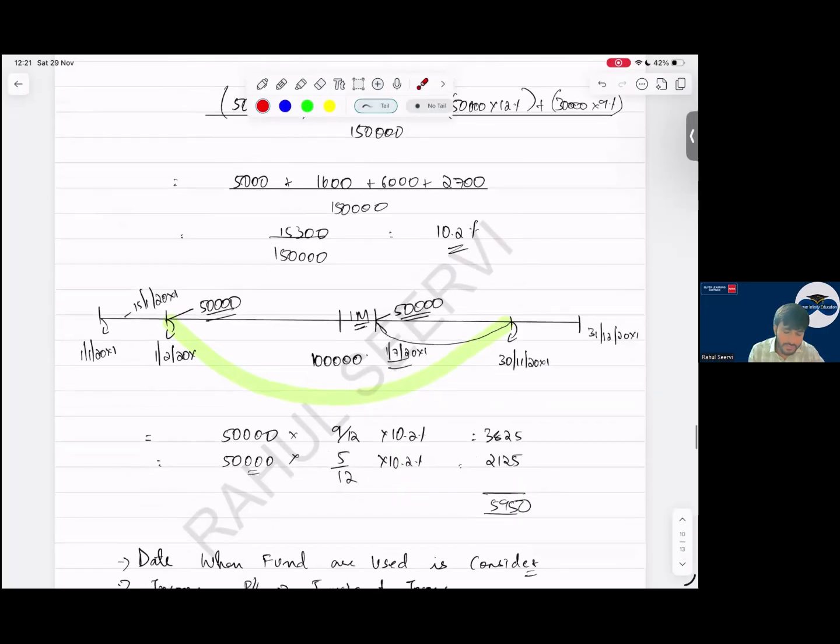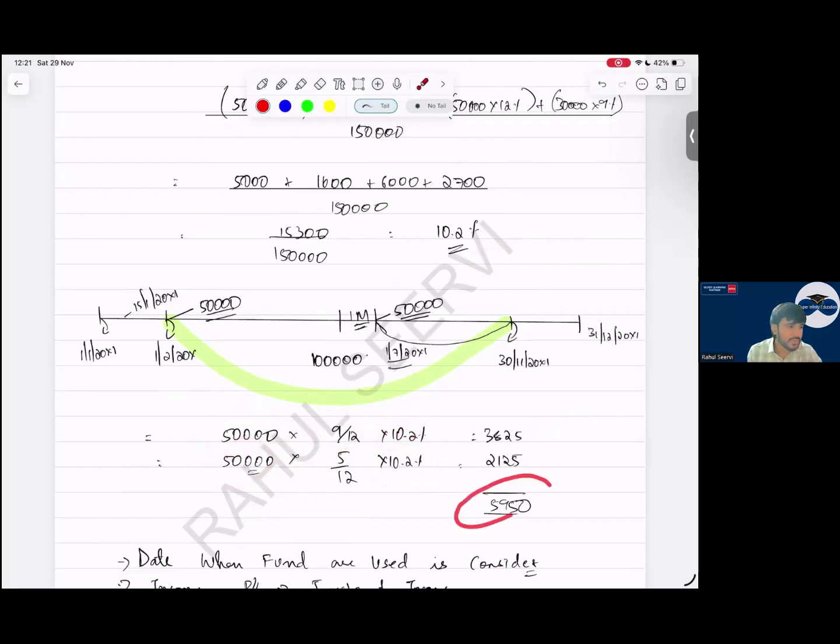Now, I say that we invest the fund on this date and on this date. Here, the date when the funds are used, we have to consider. In general borrowings, we consider the date when the fund is invested. Yes, sir. So 50,000 into 9 by 12 into the capitalization rate. Yes, 50,000 into 5 divided by 12 into 10.2.